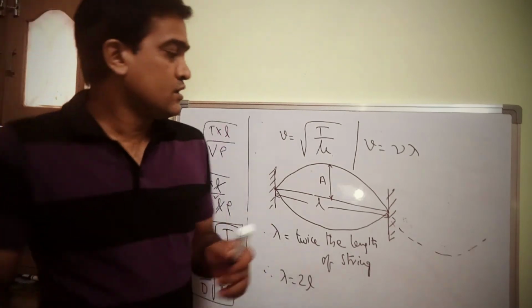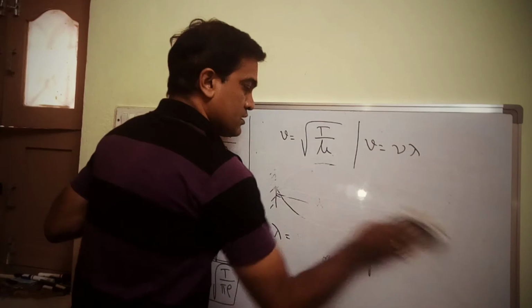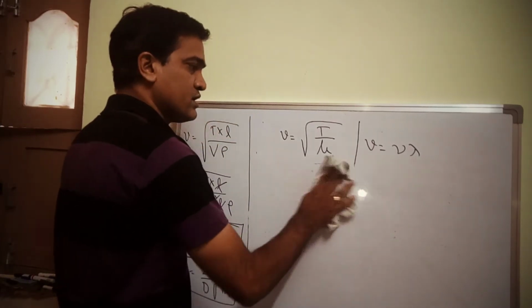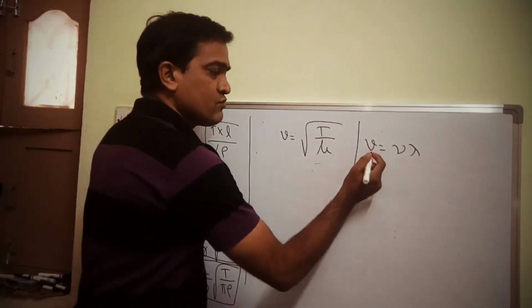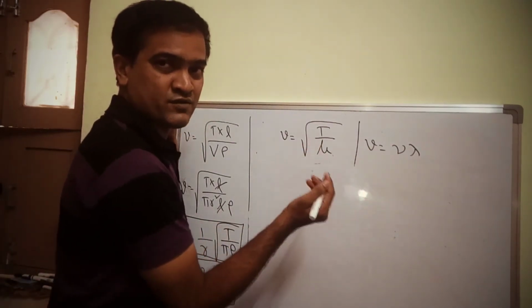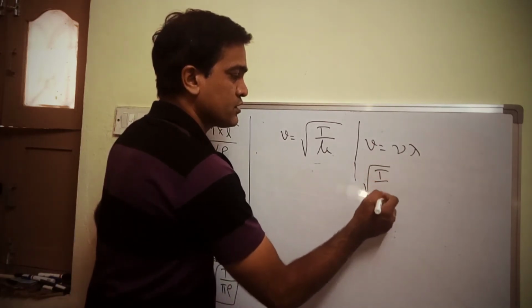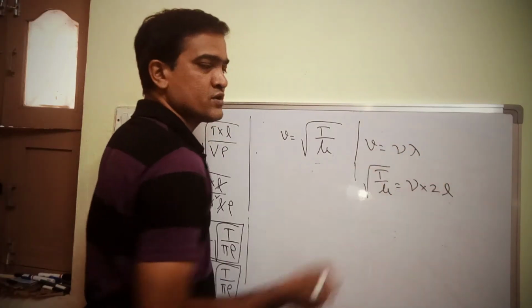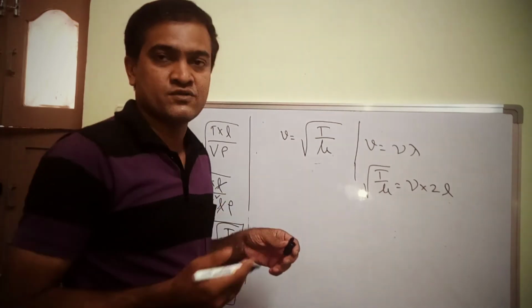Fine. Now let me show you. The length of the string is L, and lambda we got as 2L. So from the basic formula, let me write: V, the speed of a transverse wave in a stretched string, which is root over T upon mu, is equal to frequency into 2L, because the wavelength is twice the length of the string.